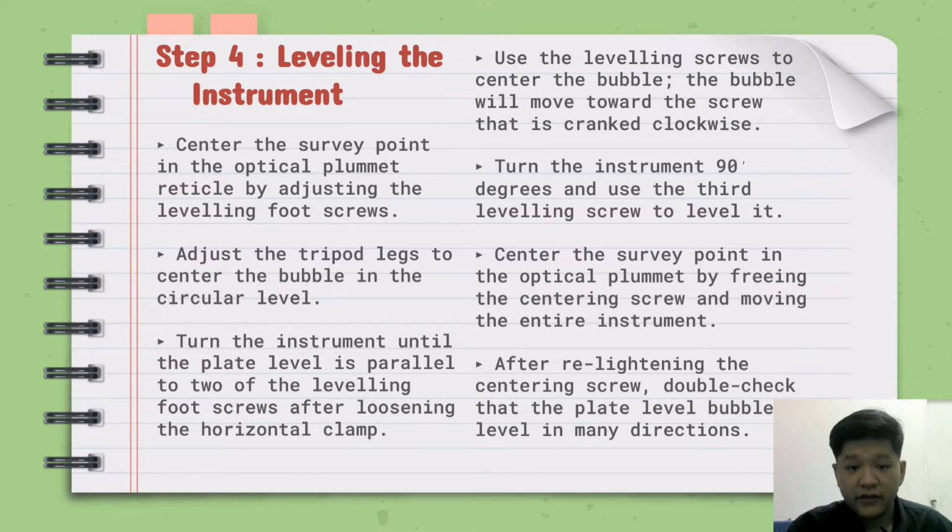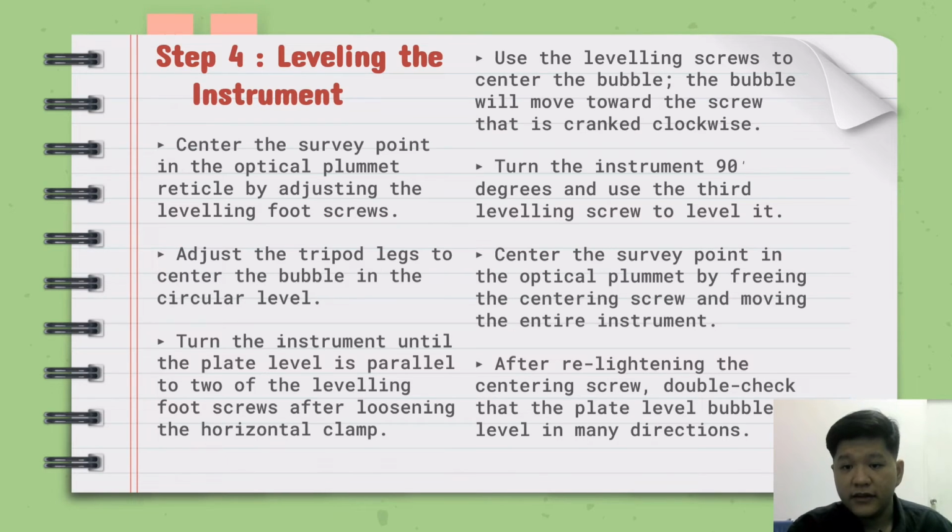Adjust the tripod legs to center the bubble in the circular level. Turn the instrument until the plate level is parallel to two of the leveling foot screws after loosening the horizontal clamp. Next, use the leveling screws to center the bubble. The bubble will move towards the screw that is turned clockwise.